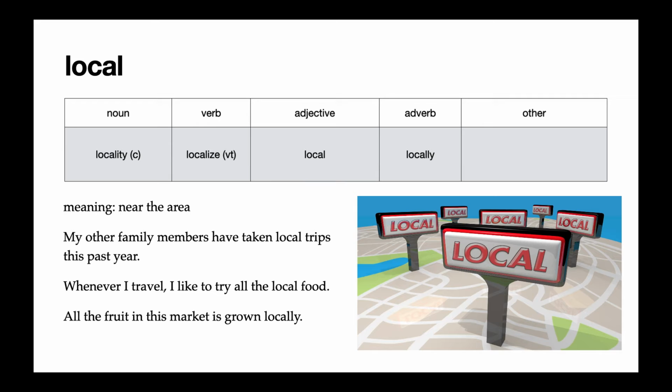The second example says, whenever I travel, I like to try all the local food. That means when I go to a different country or a different city, I want to try the food that's made near that area. So whatever people there like to eat. And in the last example, all the fruit in this market is grown locally. So here we have the adverb form, locally.